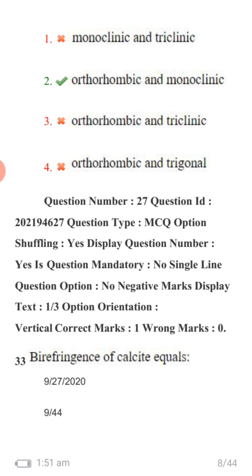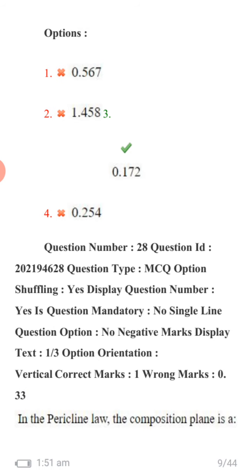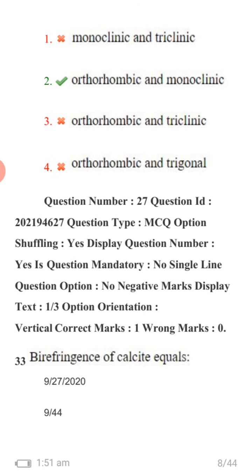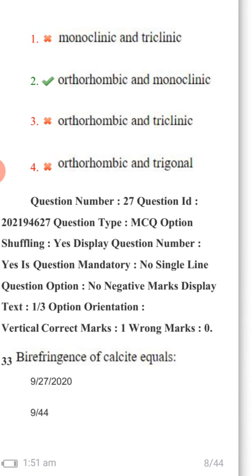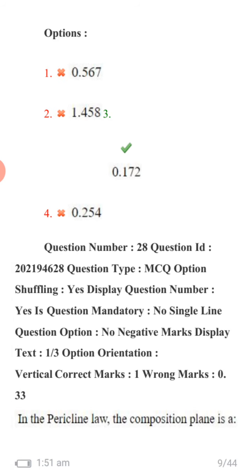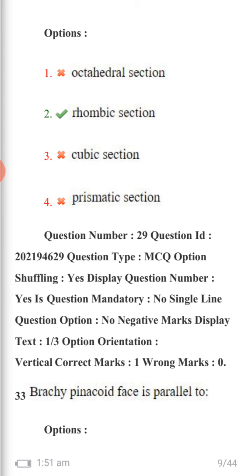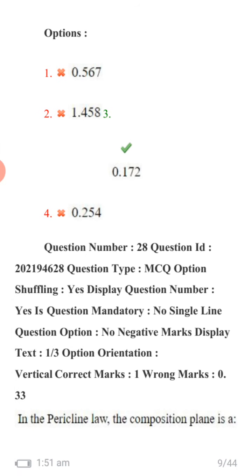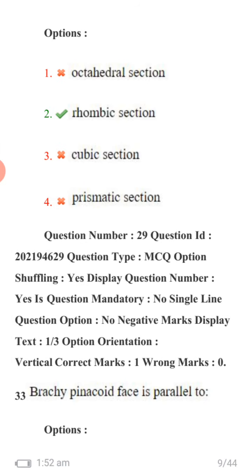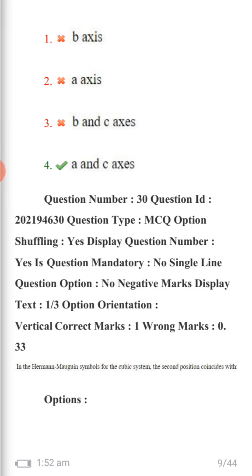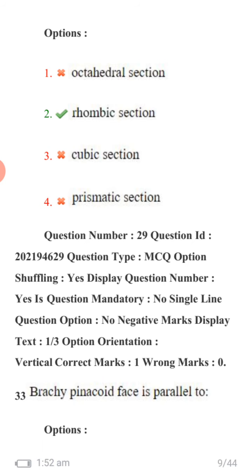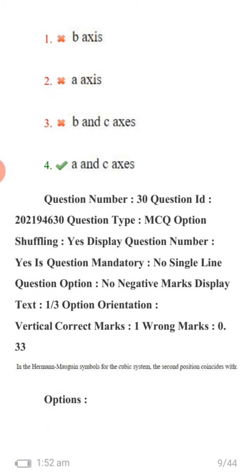Birefringence of calcite is equal to 0.172. In the pericline law, the composition plane is a rhombic section. Brachypinacoid face is parallel to A and C axis.